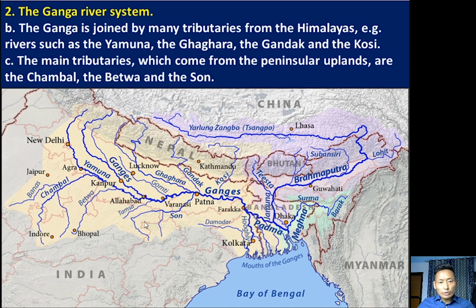So these are three important tributaries of river Ganga, which originate from the central highland, or we can say the peninsular upland. So these are some of the important tributaries from the Himalayan side and from the central highland side to river Ganga, the well-known tributaries of river Ganga.